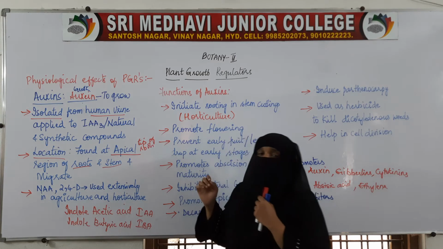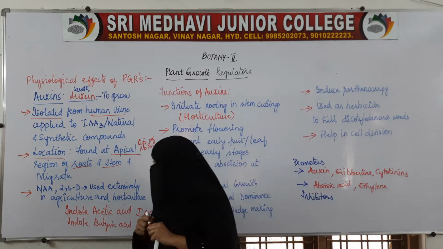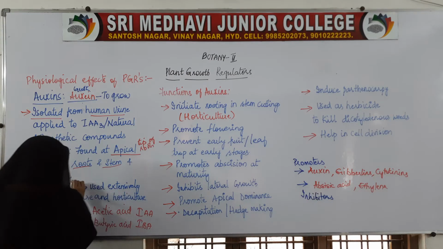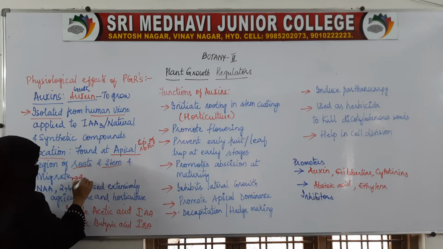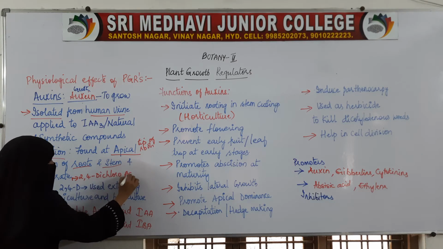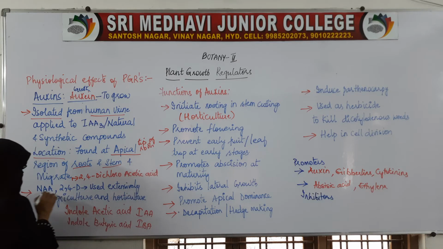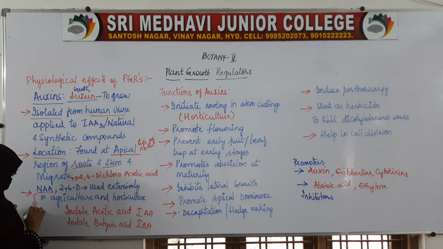And here NAA, that is naphthalene acetic acid, and 2,4-D, that is 2,4-dichlorophenoxyacetic acid.